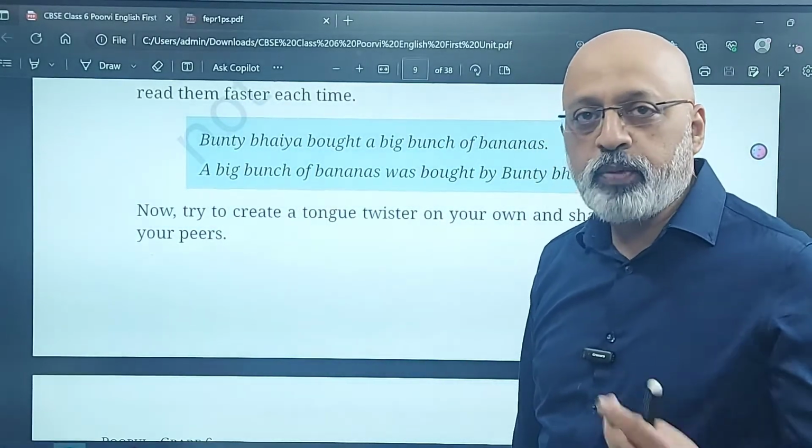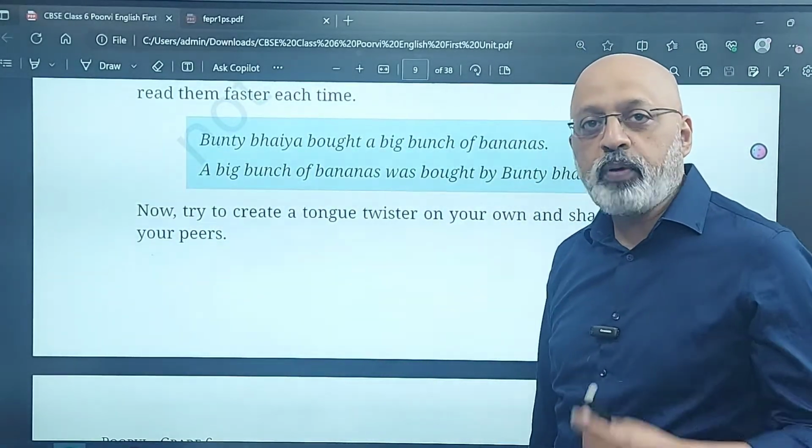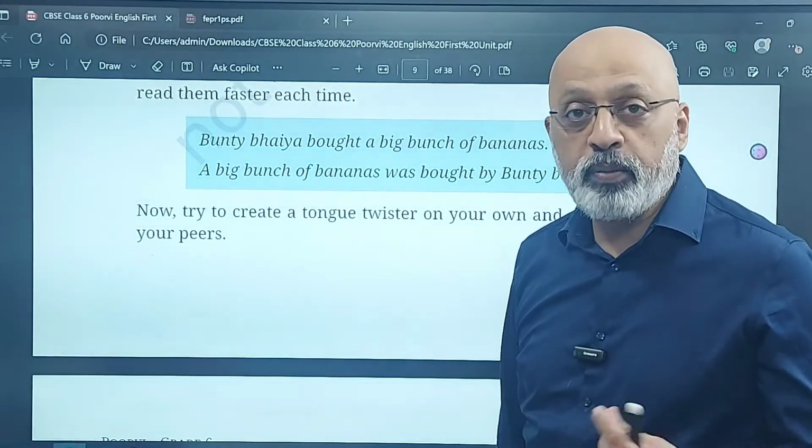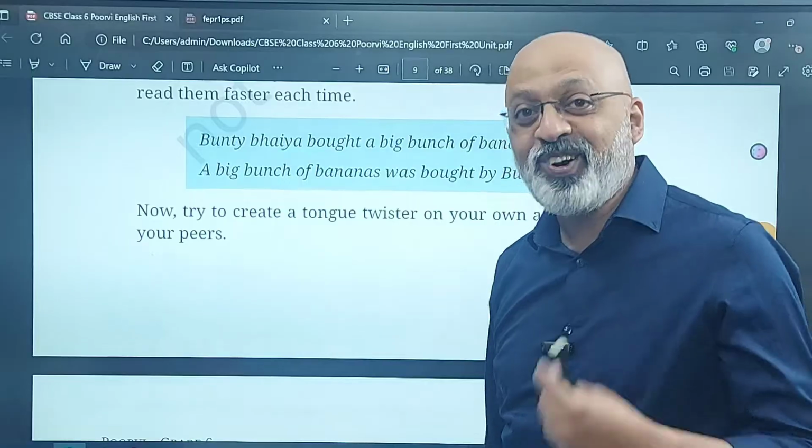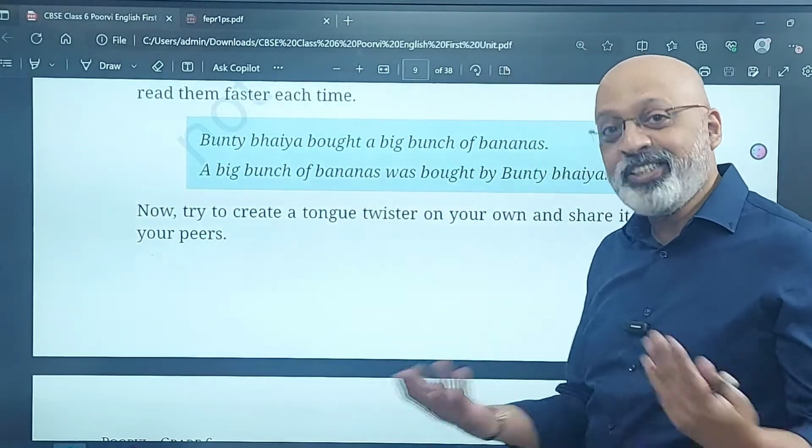A bunch of bananas was bought by Bunty Bhaiya. You do this, it's just fun.